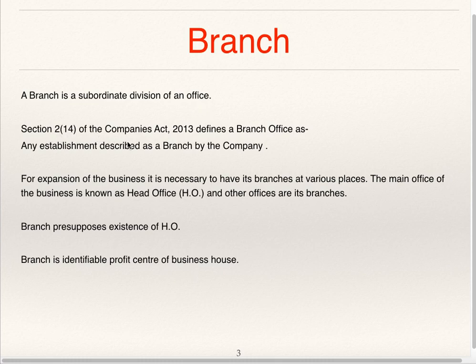Section 2, subsection 14 of the Companies Act 2013 defines a branch office as any establishment described as a branch by the company. For expansion of the business, it is necessary to have branches at various places. The main office of the business is known as head office, and other offices are its branches. Branch presupposes the existence of a head office. Branch is an identifiable profit center of a business house.